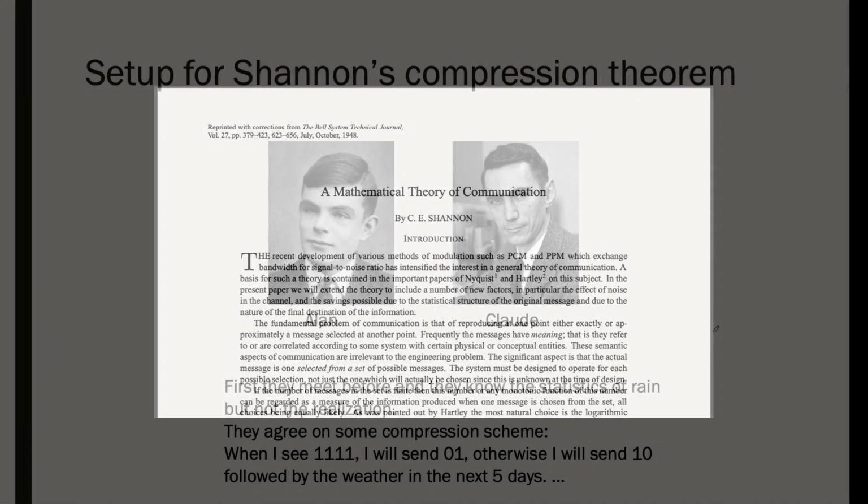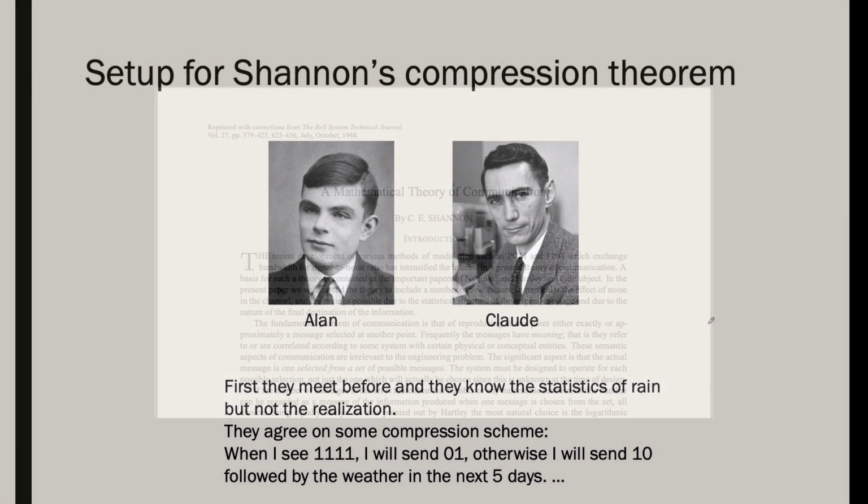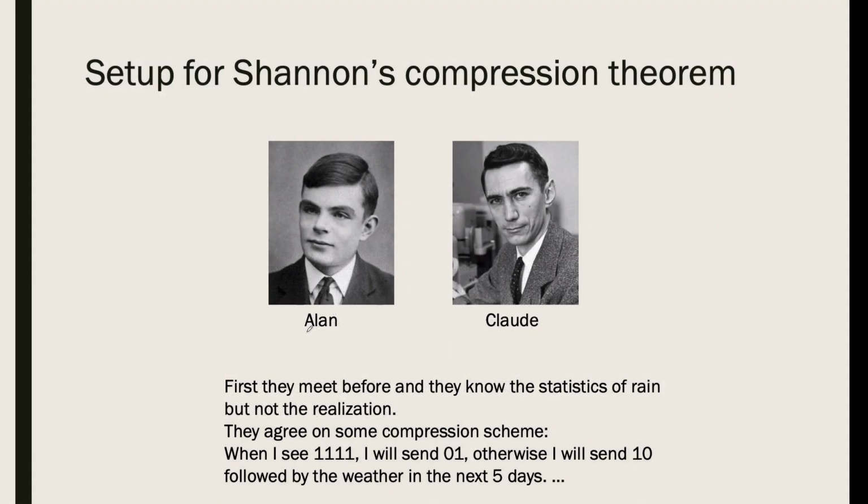Now, to understand compression, it's easiest to understand it as a game between two people. In this game, we have two people, Alan and Claude, and they meet before this compression starts, and they know the statistics of raining in Seattle, but they do not know the actual realization of how this random variable realizes. So they will agree on some complicated compression scheme. Let's say they say, if I see 1, 1, 1, 1, I will send you 0, 1, otherwise I will send you some other complex patterns that they can agree on, some compression code that they will use.